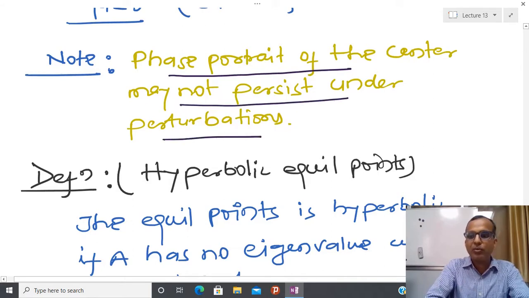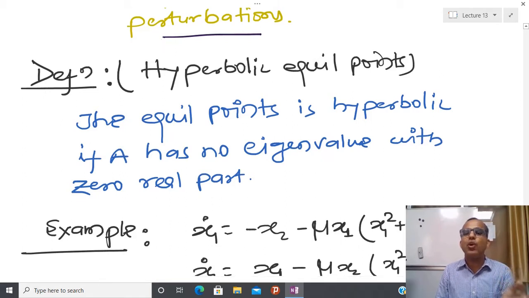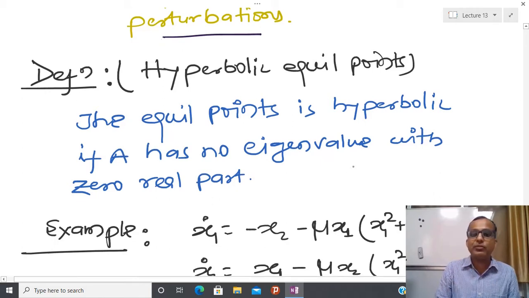Due to that reason, one more definition comes into the picture, and that is called a hyperbolic equilibrium point. The equilibrium point is hyperbolic if A has no eigenvalue with zero real part. It means that whether we talk about a linear or a nonlinear system, the linear system and the nonlinear system in the vicinity of some equilibrium point have the same behavior, provided this kind of situation does not come.